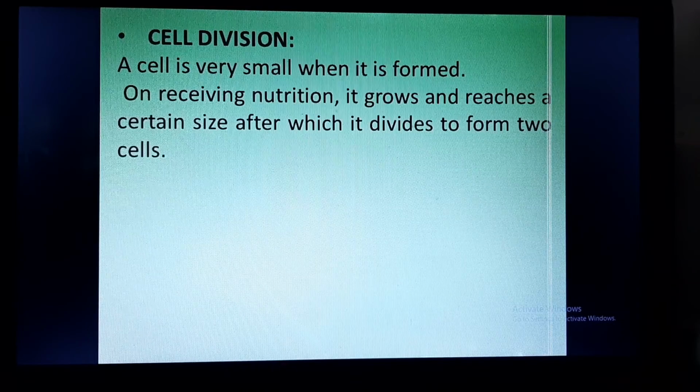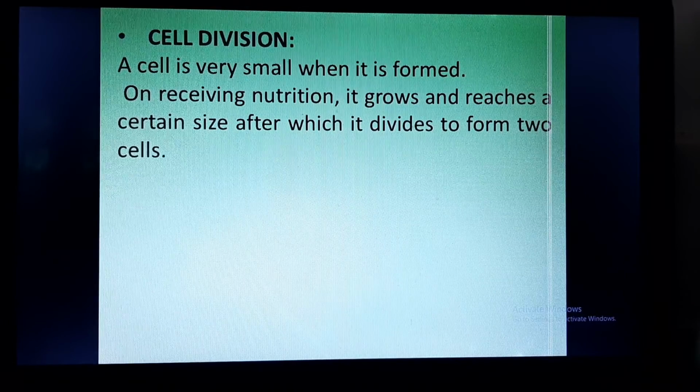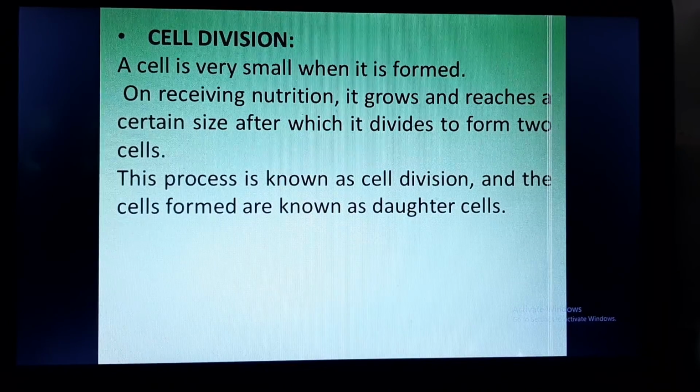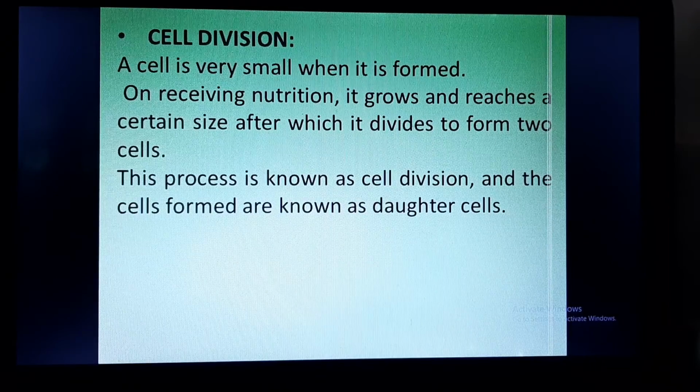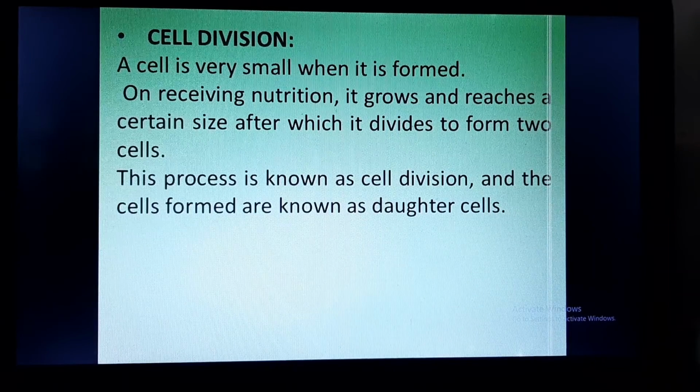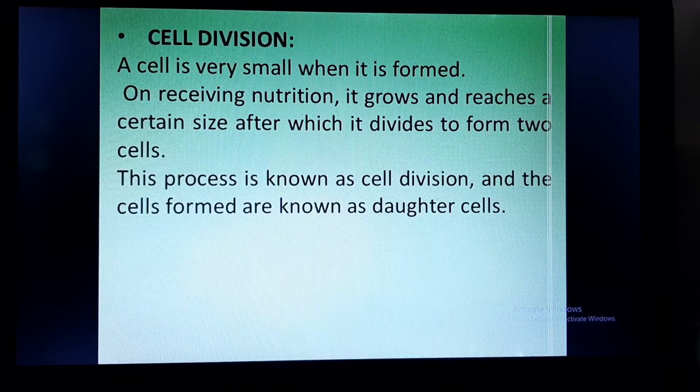So the cell is very small when it is formed. When it receives nutrition, it grows in size and reaches a size where it can start division. So the cell divides and forms two cells. One cell is dividing to form two cells. Now we have two cells. This process is known as cell division, and the cells which are formed are known as daughter cells.